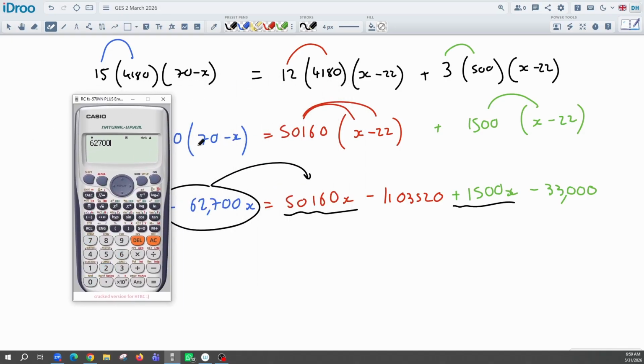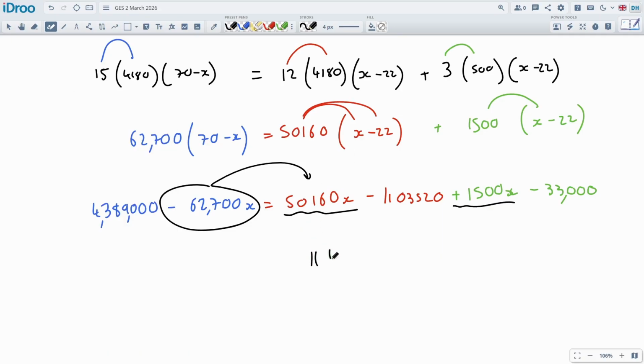That's going to come over and be positive because I'm going to add it to both sides, plus the 160 plus the 1500. We get 114360x. Huge numbers, right? Fiddly.